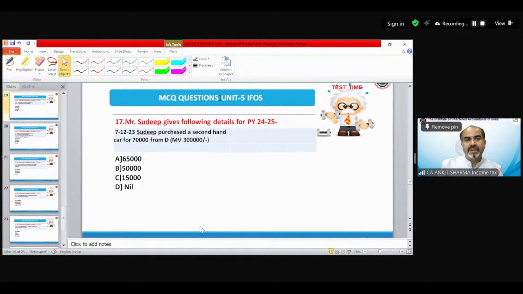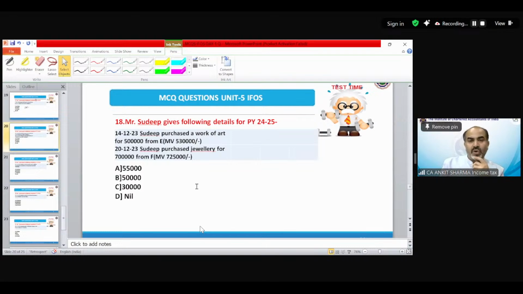Again, this is not previous year 24-25, this is assessment year. Okay. On 7/12/23, Sudeep purchased a second-hand car for 70,000 from D. The market value was 3 lakh rupees. So what should be the correct answer? 17. The correct answer is D because it's a car which is not an asset. Clear.